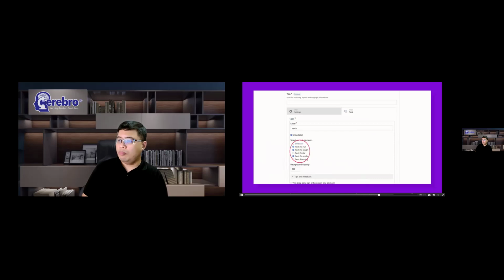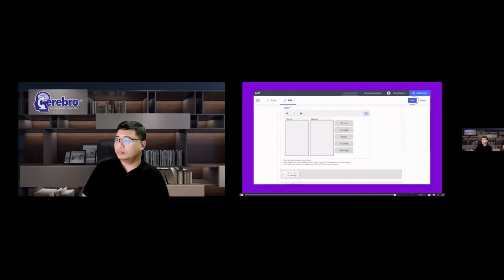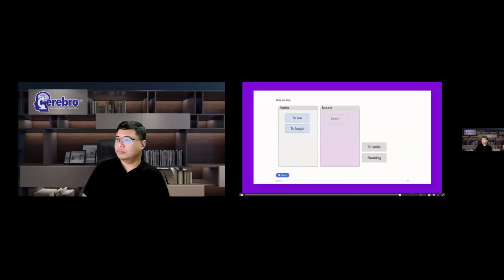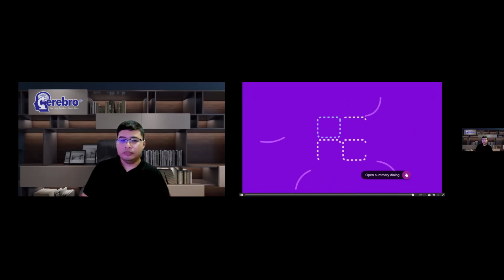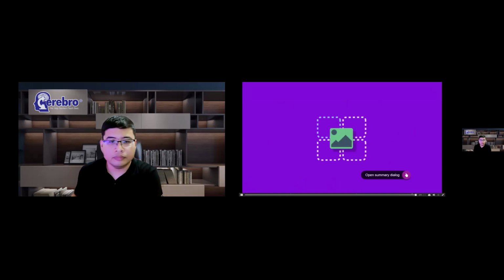And this is where we provide the correct solution to the task. After we create the task, we confirm it by clicking Save. Remember to test that the task behaves as you would expect when you're done creating it. Enjoy using drag and drop.